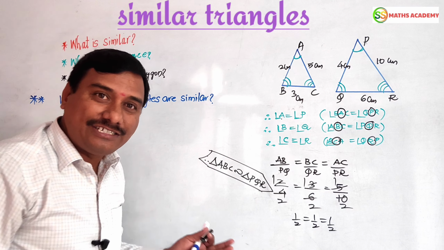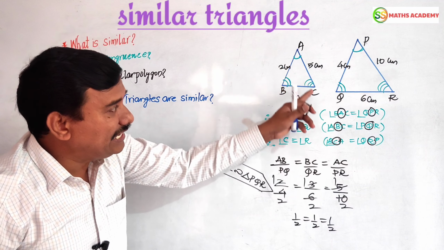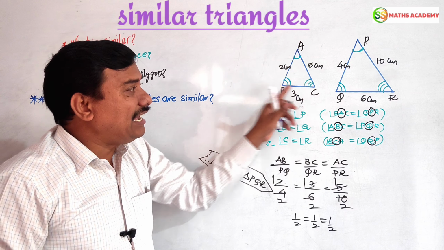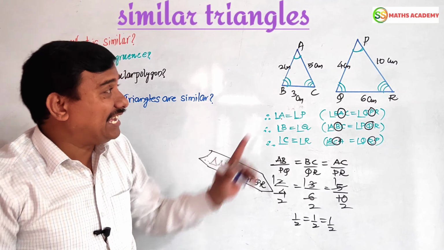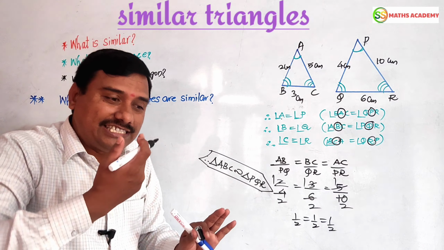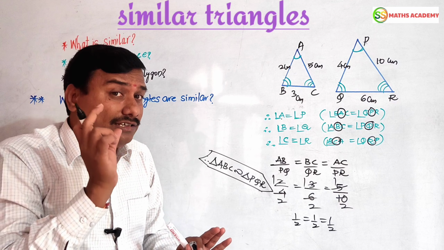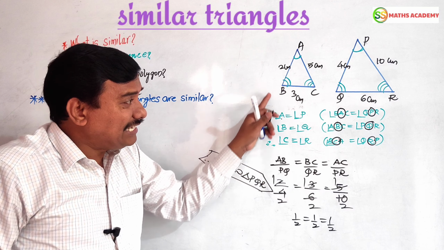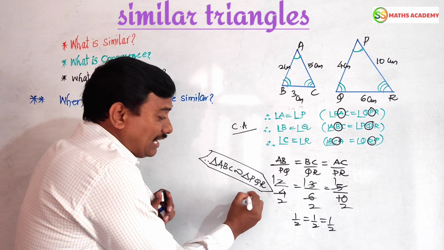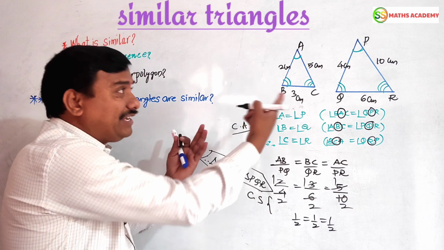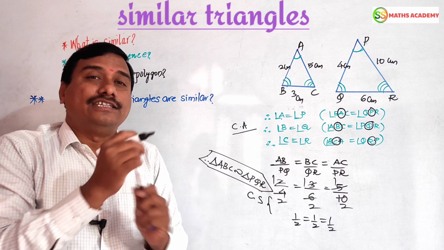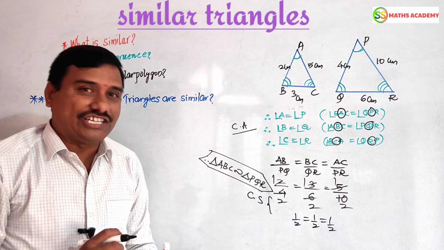This is your answer, dear friends. We can represent it as triangle ACB, PRQ also correct. Triangle BCA, QRP also correct. But don't say like this: ABC, PRQ. It is not in order. We can say clockwise direction or anti-clockwise direction. That is very important, dear friends. Now by seeing these conditions, corresponding angles are equal and corresponding sides are in the same ratio, then we can say that by the definition of similarity of triangles, these two triangles are similar to each other, right?